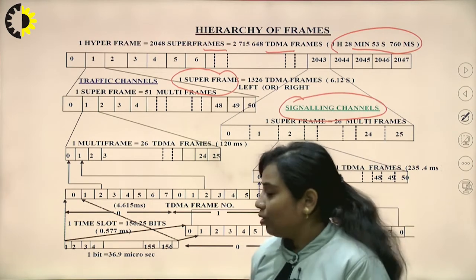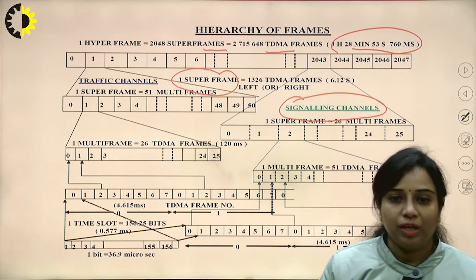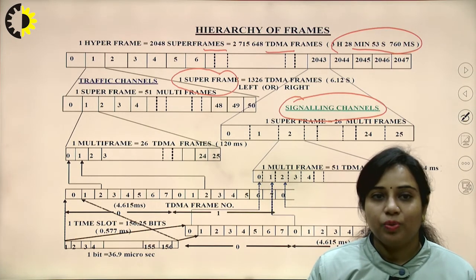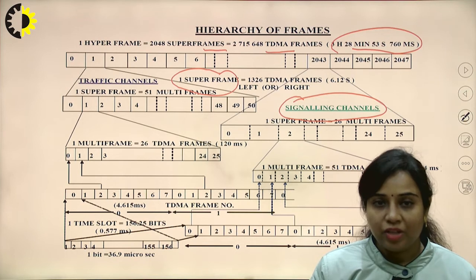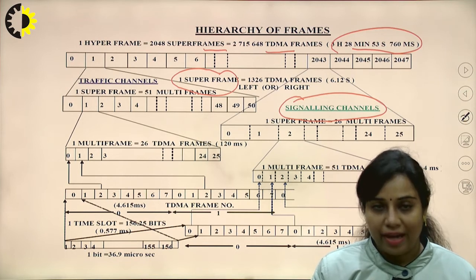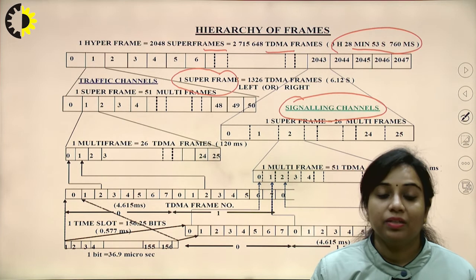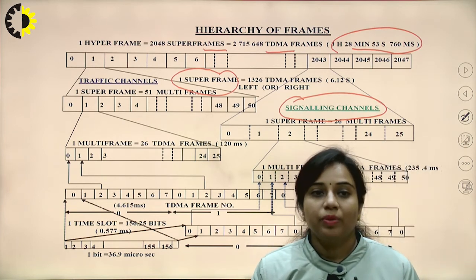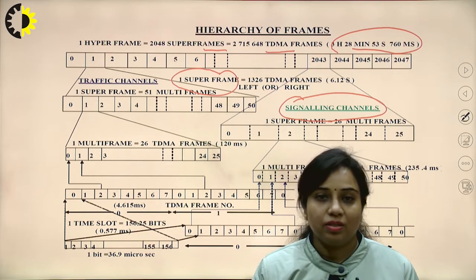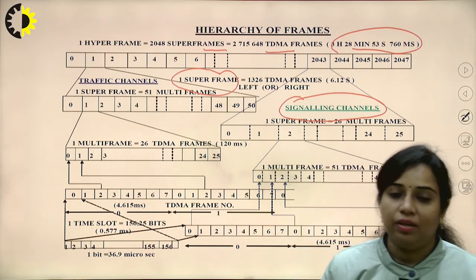So, whenever you are going to transmit any information, there are two types of information. The first one is the signaling information, and the other one is the voice data that you want to transmit. Voice data is carrying the actual information bits, and signaling information is going to transmit the flags that you want to transmit, or any other synchronization information, like in case of encryption or decryption, PN sequences have to be transmitted. So, that is used in this signaling channel.